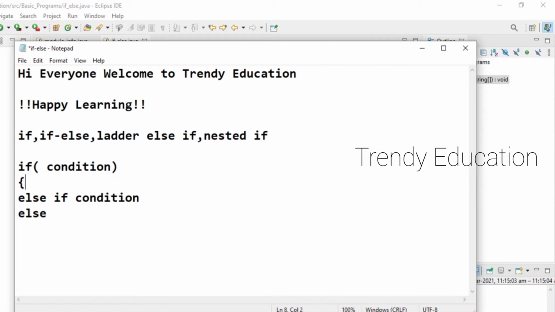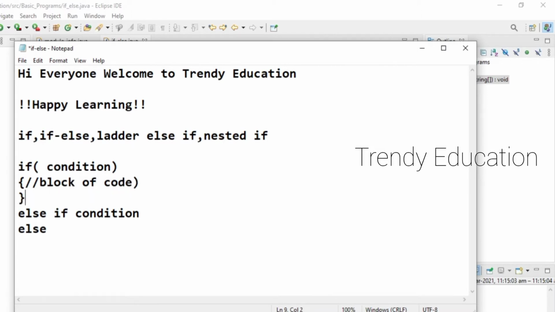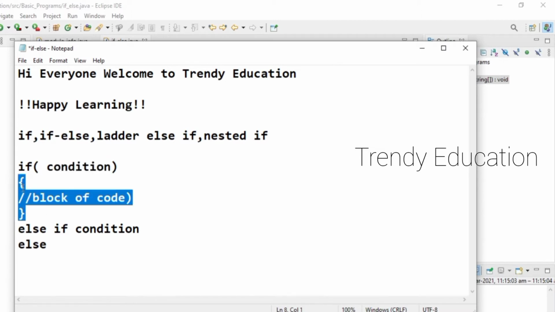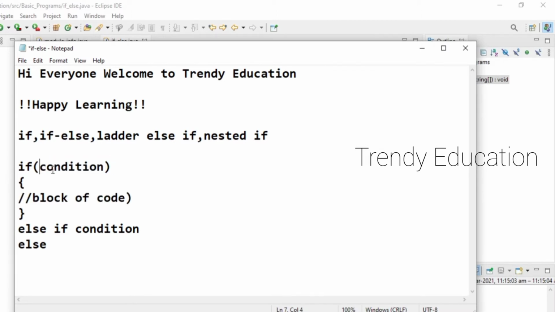This condition is always followed by a block of code, and if this condition is true, it will execute this block of code. Whatever condition you gave in the if part, if that condition is true, it will get into the block and execute the code. But if the condition is false, it will move on to the else if.